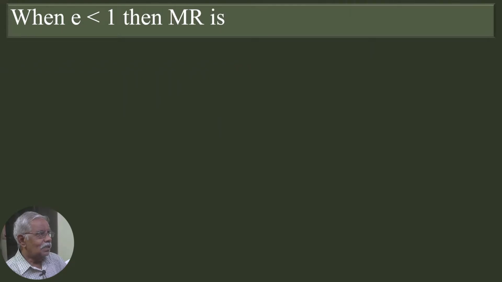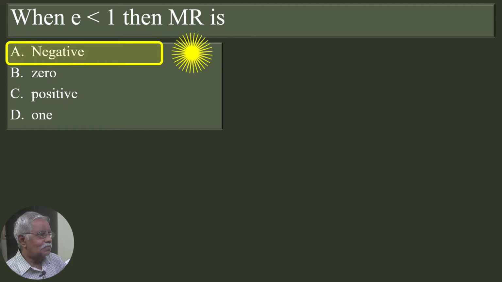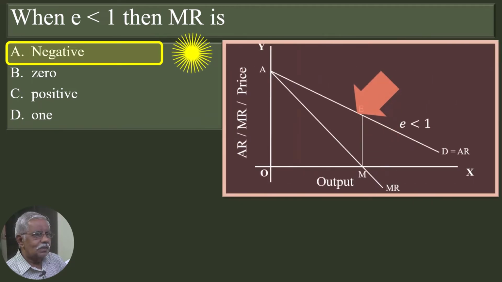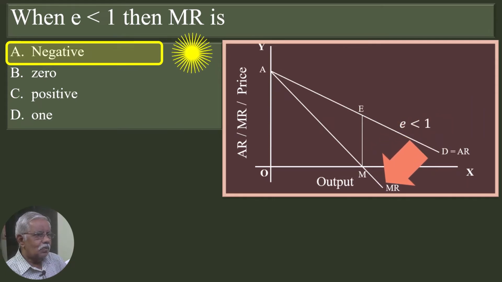When elasticity is less than 1, then MR is: negative, 0, positive, 1. Negative is the correct answer. Look at this graph. In the segment ED, elasticity is less than 1. Corresponding to that segment on the MR curve, MR is below the x-axis, that means MR is negative. So, when elasticity is less than 1, marginal revenue is negative.